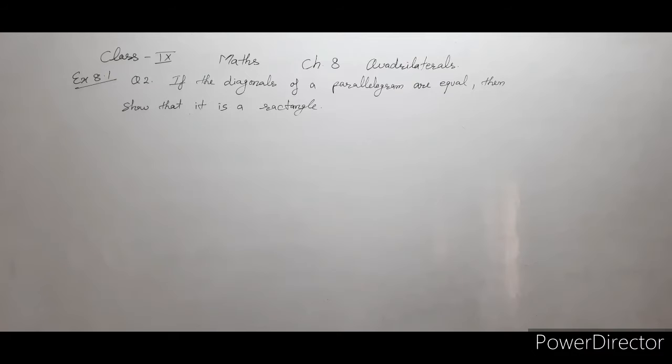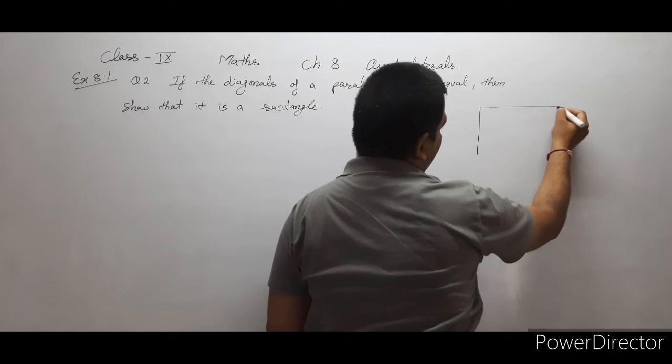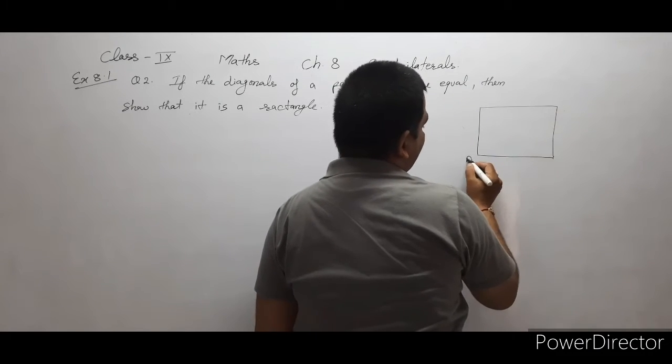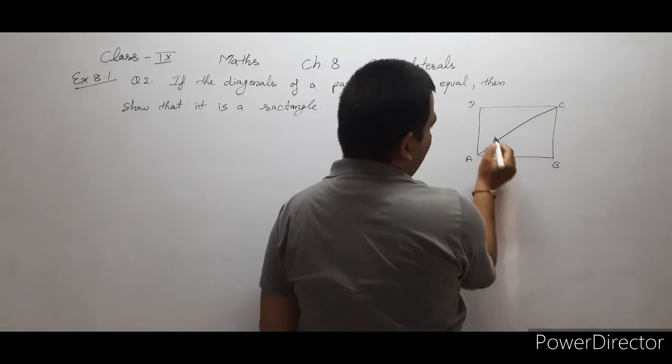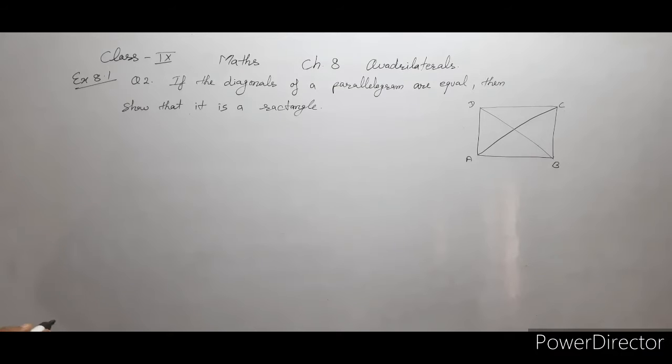Question number 2. If the diagonals of a parallelogram are equal, then show that it is a rectangle. As we know, if there is any rectangle, then their diagonals are equal. We have to prove that if ABCD is a parallelogram and diagonal AC and diagonal BD are equal, then ABCD is a rectangle.